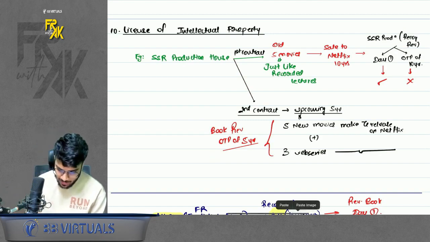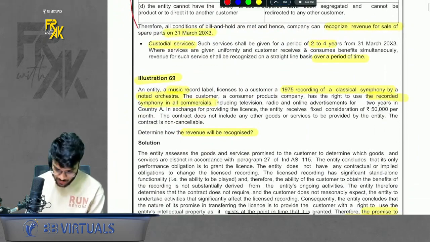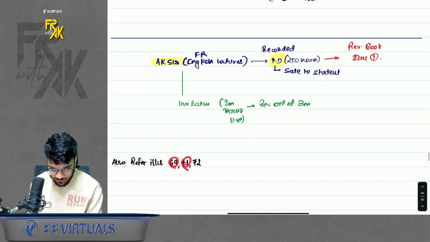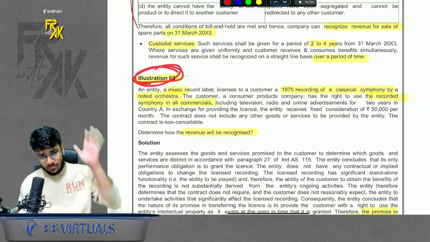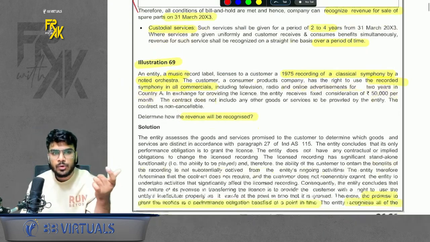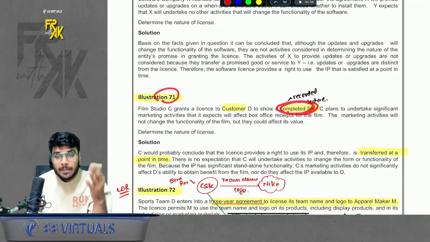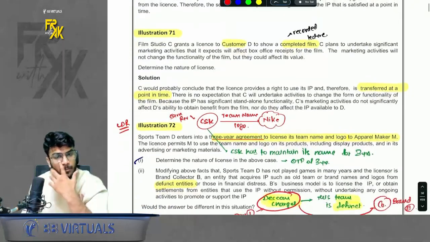So just remember this part. And to understand this better, we have a few questions. I have mentioned them also. You can refer to illustrations 69, 71, 72. I will just go through this once. In illustration number 69, we are selling some old recorded symphony songs. So it is like selling old movies. Book the revenue at a point in time, one shot. 71. We are selling a completed film, like recorded lectures. Book the revenue at a single point in time.